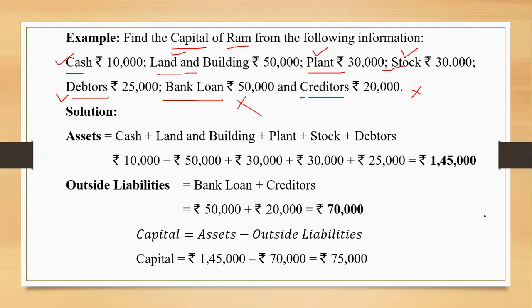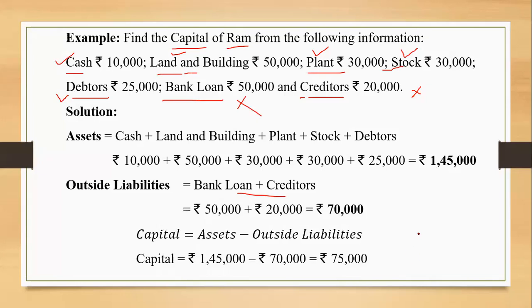Sir, all liabilities will come under outside liabilities, right? Yes, except capital, because capital is an internal liability. If we have to pay some amount to someone, maybe in the form of a loan, maybe in the form of an outstanding amount, like we need to pay for wages, electricity bill, whatever amount is payable, that's a liability. And outside liability, apart from owner's equity, any amount payable to any other party is external liability.